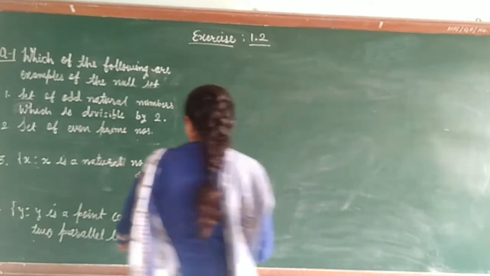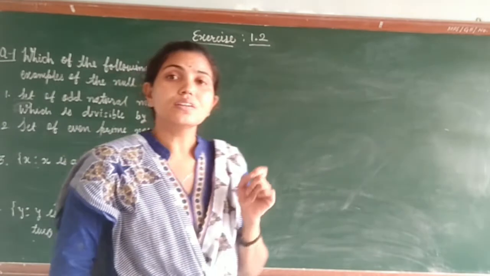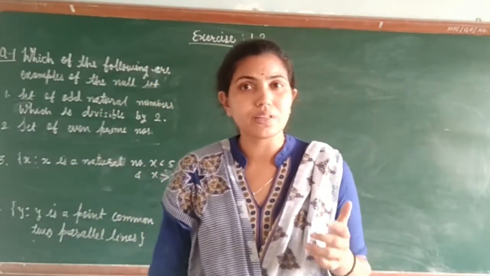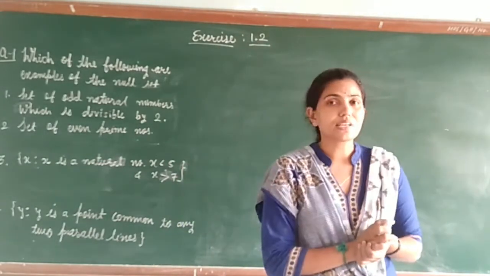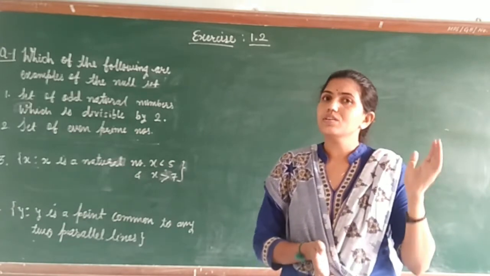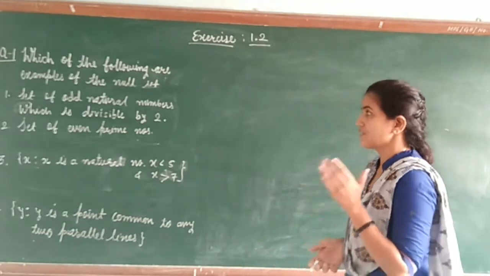So let me read the question, students. As you know, before solving any question, you first have to read the question. So what is the first question? Which of the following are examples of the null set? So what is a null set? Null set means, yes students, an empty set. You know well, we have seen the definition. So null set means empty set. What does empty set mean? Yes, it has no element. A set which does not have any element is known as an empty set, or null set.